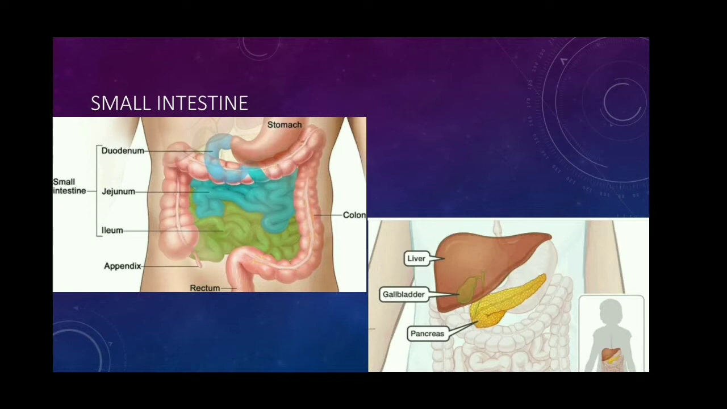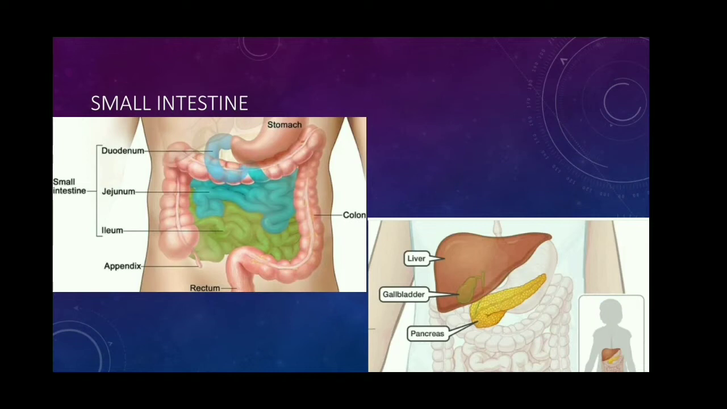The next part of the small intestine is the jejunum. It is a short region. It secretes intestinal juice. The juice contains 4 enzymes. They are sucrase, maltase, lactase and lipase. These 4 enzymes together are called succus entericus.